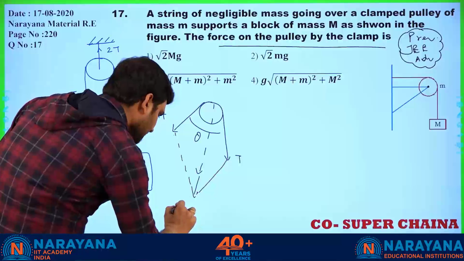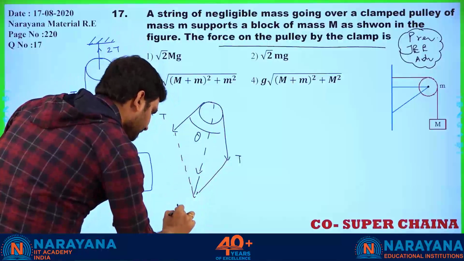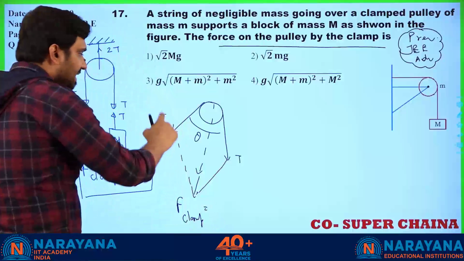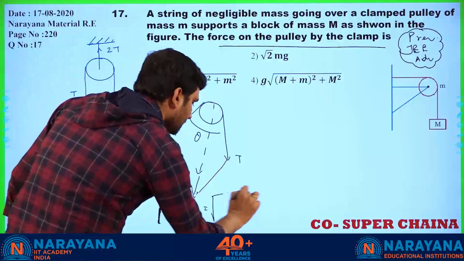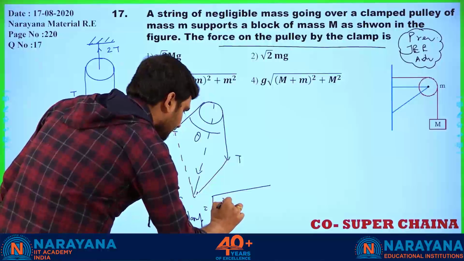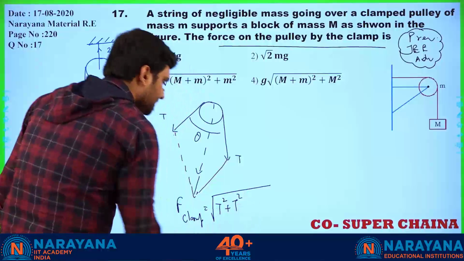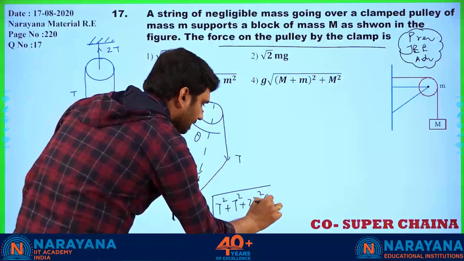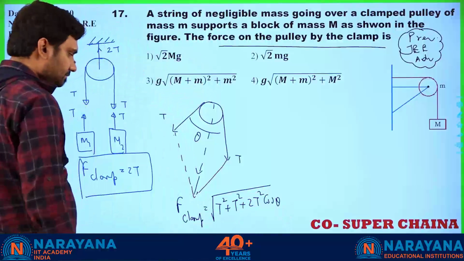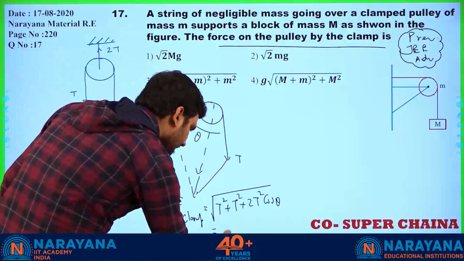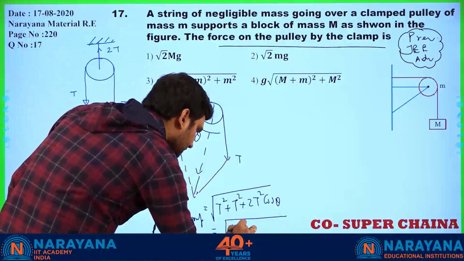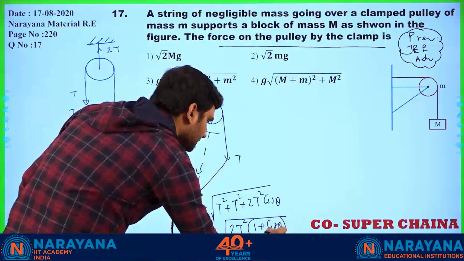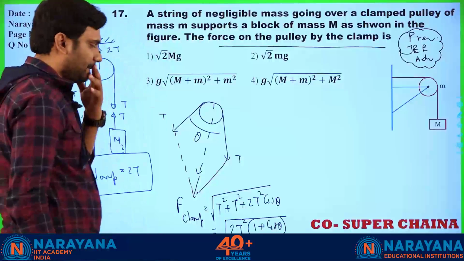If this is the force acting on the clamp, so F clamp is equal to resultant of these two forces, that is root under of T square plus T square plus 2T square cos theta. So it is simply coming to be, if I simplify it further, 2T square into 1 plus cos theta, right?